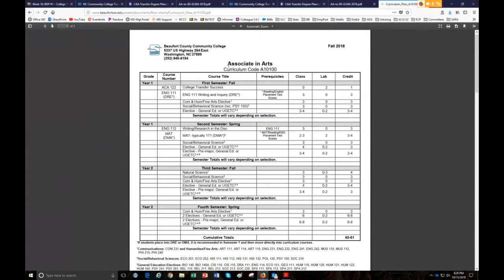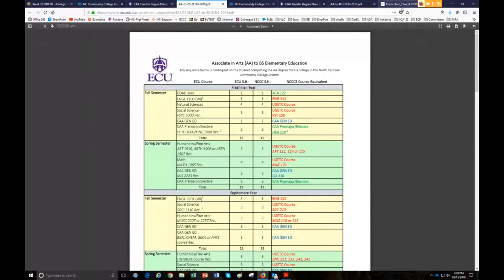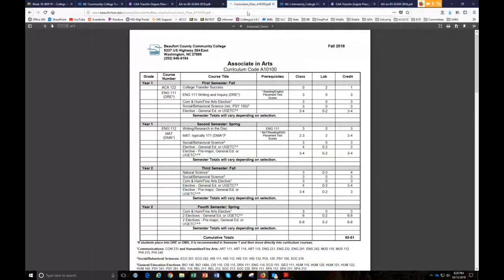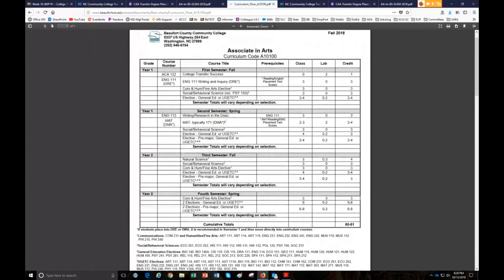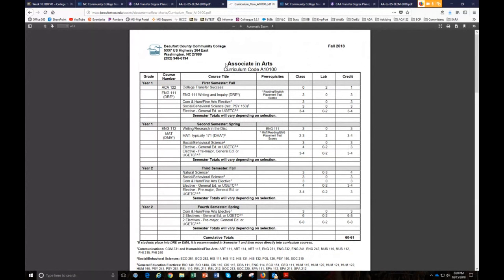So it's going to be really important to cross-check. See if I can get fancy with this and show you both. I'm not sure how to do that. Let's see. So anyway, let's at least move this over here. So you're going to need to look at the curriculum flow because you're going to have these courses from your curriculum flow chart to make sure that you fulfill all the requirements to earn your associate in arts degree.